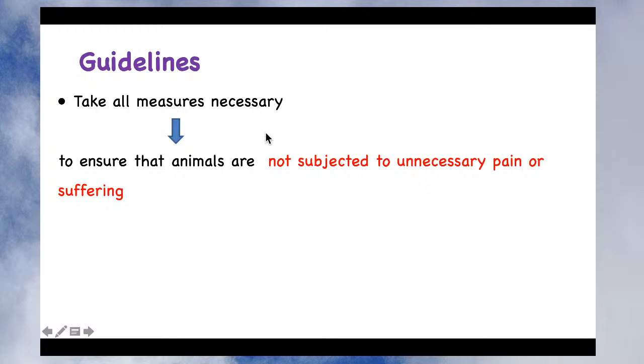These guidelines give you certain landmarks or points where, if you follow them, there will not be unnecessary pain or suffering to the animal. So CPCSEA is basically responsible for taking all these measures necessary to ensure these things, right?